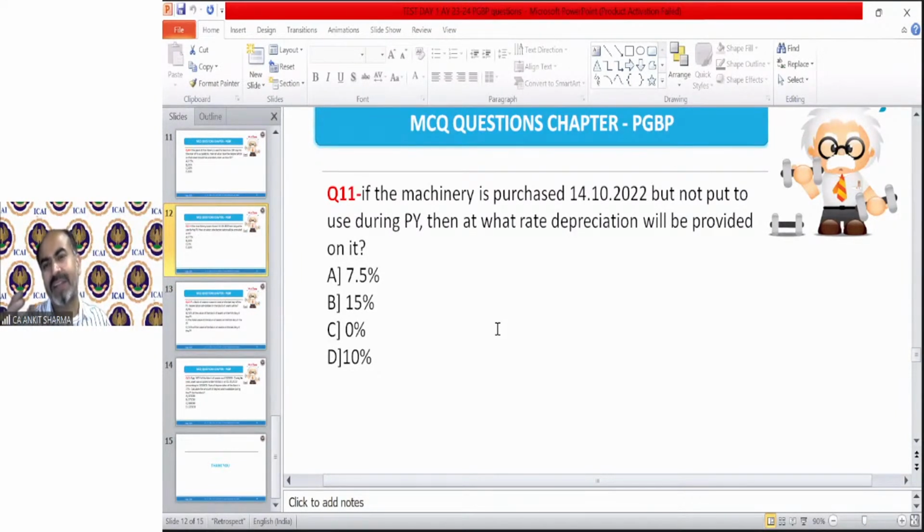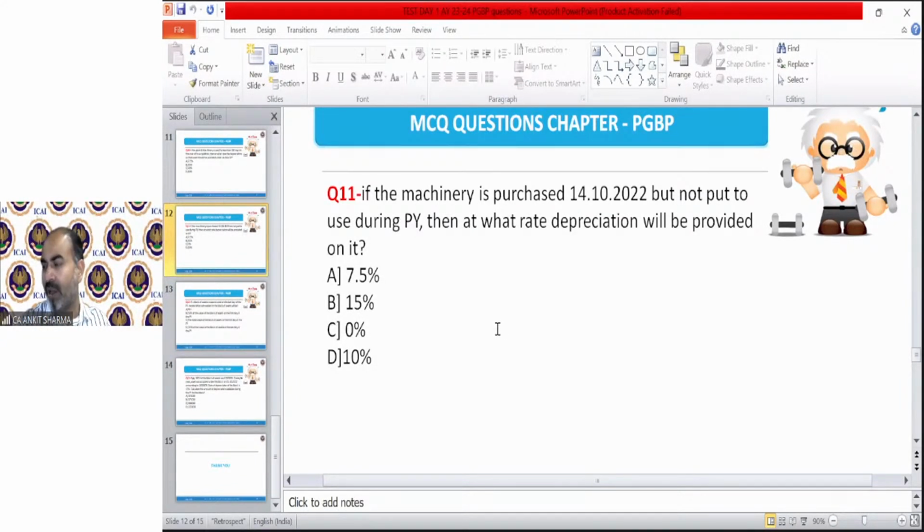There should be a correct answer, that means nil rate, because there will be no depreciation. But because of MCQ, there are certain cases where there is not the correct answer, but we need to choose the most correct answer, most appropriate. So there will be no depreciation. We cannot claim the depreciation on it, but because there are 4 rates, the most appropriate answer is 0%. Because if asset is not put to use, we cannot charge depreciation.